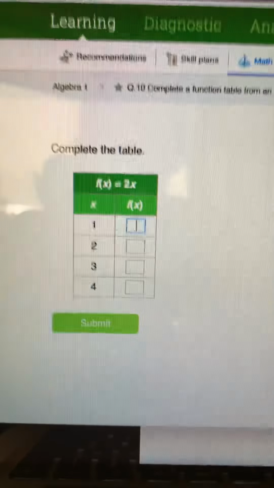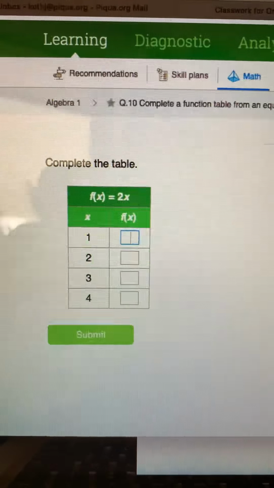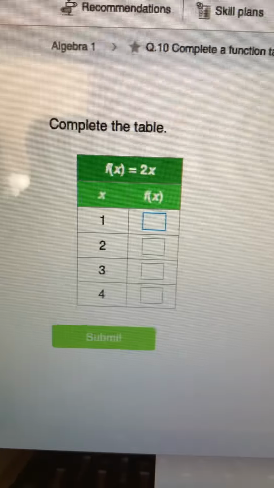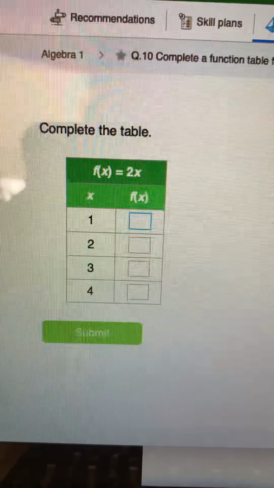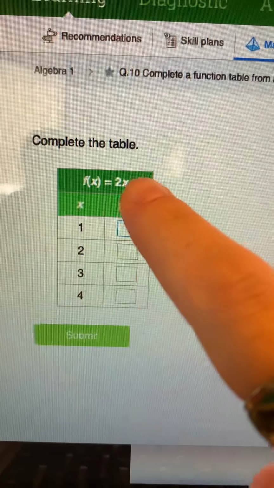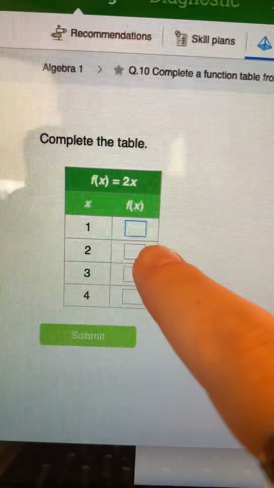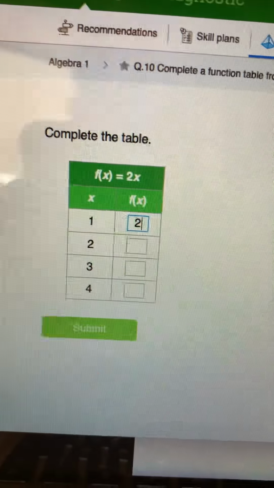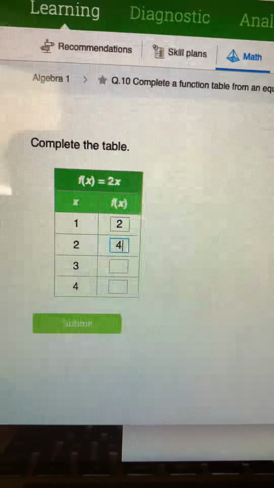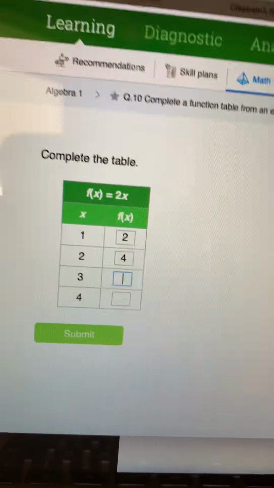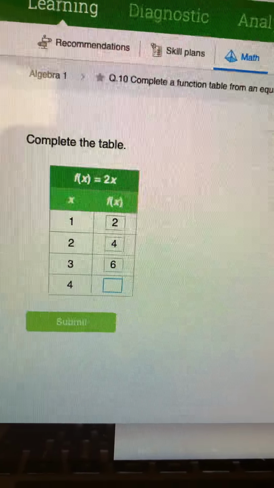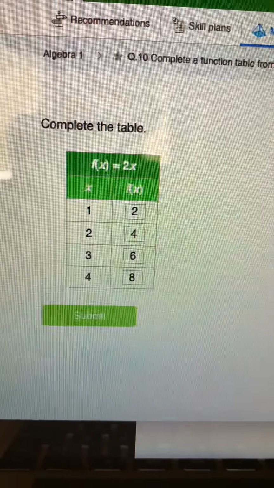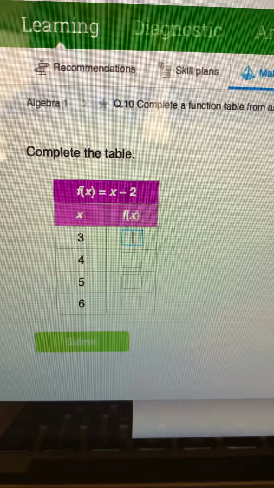Once upon a time in Unit 4, we taught you how to do these by hand. We made you do them the long way. And today you get to just use Desmos, which is awesome. Before, you would have had to do 2 times 1, which is not hard. 2 times 1 is just 2. 2 times 2 is just 4. 2 times 3 is just 6. And 2 times 4 is just 8. So for these first ones, if you want to just do those in your head, since those are easier, that's fine, it's not a big deal.